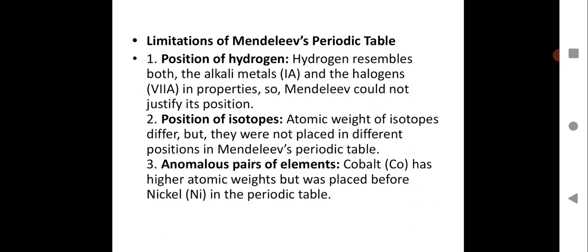Next, anomalous pairs of elements. There were some anomalous positions given which were not correct. Cobalt has higher atomic weight but was placed before nickel in the periodic table. Since it was stated that the atomic masses were arranged in increasing order, this shows a contradiction, where cobalt, which has a higher atomic mass or higher atomic weight, was placed before nickel in the periodic table. If you see the Mendeleev periodic table, you can easily make out this was one of the biggest drawbacks. I hope the limitations of Mendeleev periodic table are clear and you are writing all these points in your notebook.